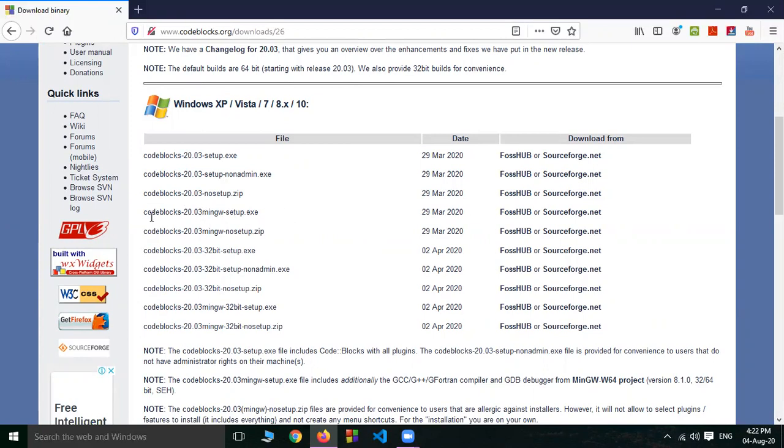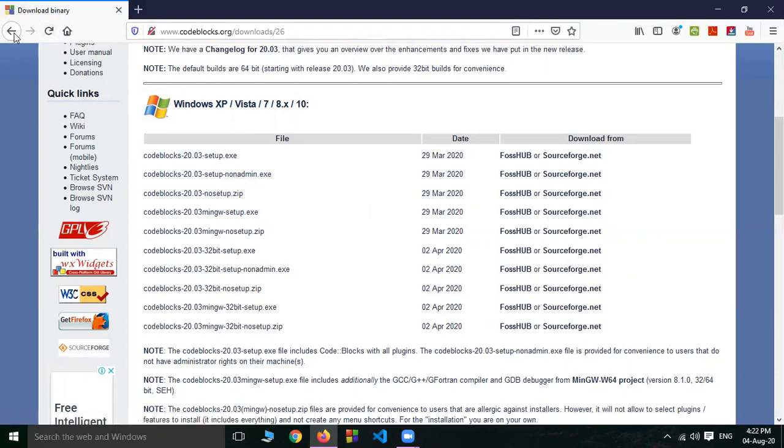So download this codeblocks 20.03 MinGW setup.exe, which combines editor as well as compiler. Otherwise you can download these separately and install, but here you can download the combined one from here. I have already downloaded it. I will show you how to install and how to use it.